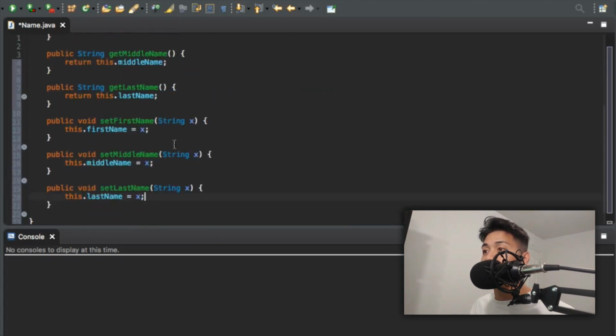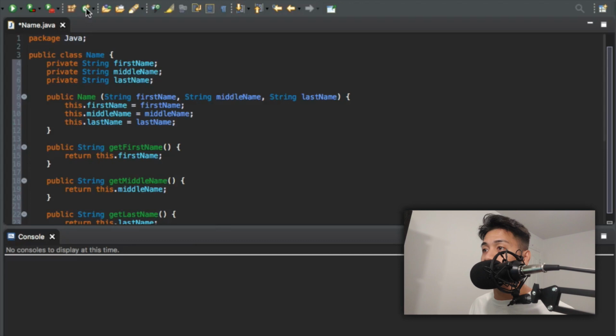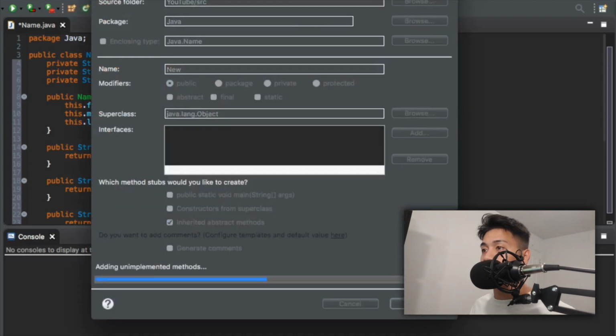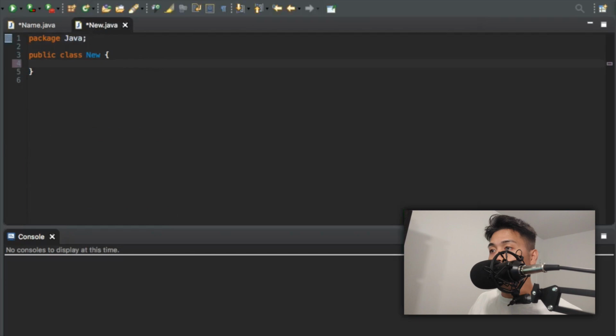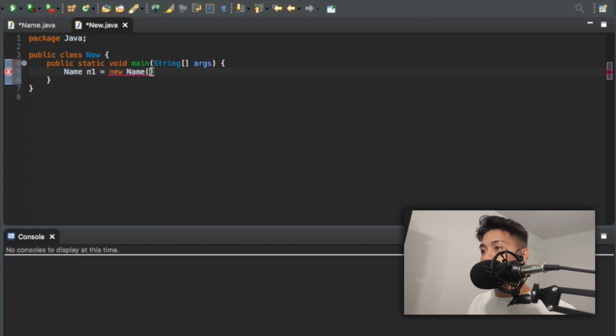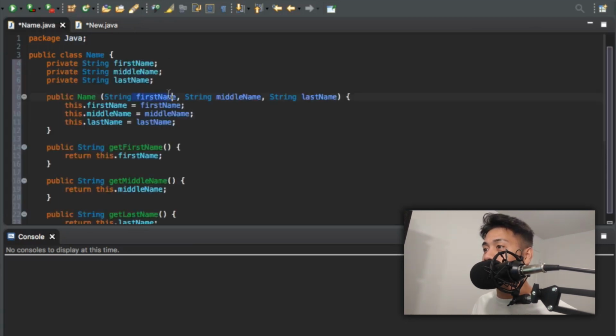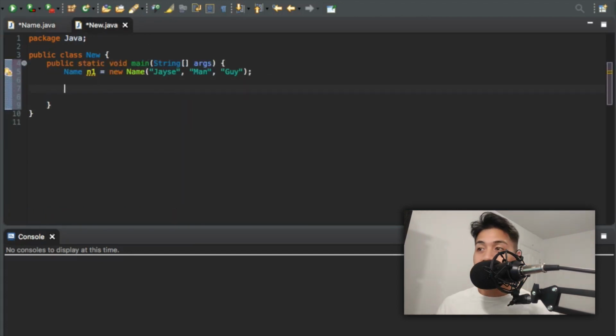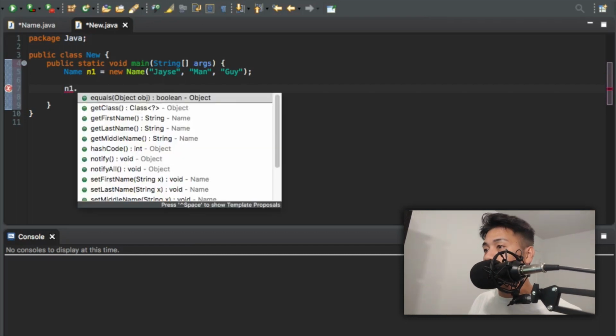And let's just try that out in a new class. So I'm just going to create a new class called New. Let's just go. And to test it out, we're going to have to just write a public static void main(String[] args). So we want to create that class first. So what we do to create that class is just Name n1 = new Name, and then we're just going to enter Jace, Man, Guy: our first name, our middle name, and our last name. So Jace Man Guy. To use the getters and setters, n1.getFirstName.